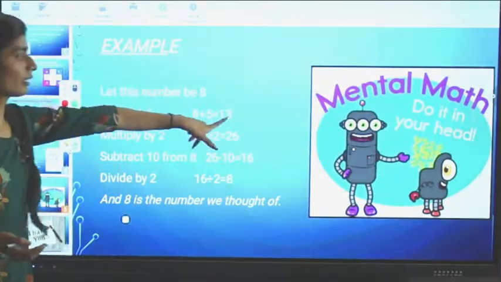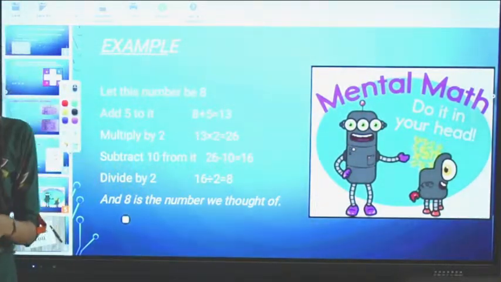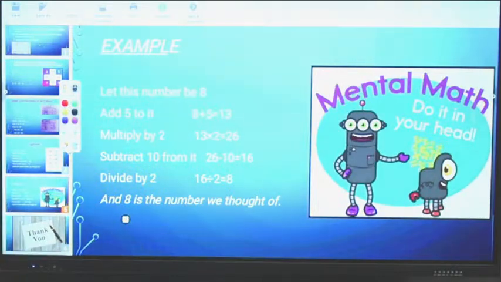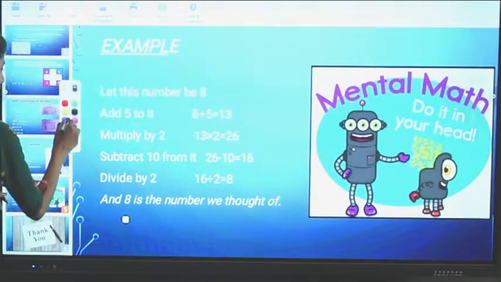This is mental maths. How is it mental maths? Because this is to be done in the head only, no need of copy and pen, this is to be done in your mind only. Okay, again I am telling you, one more example I am giving you.